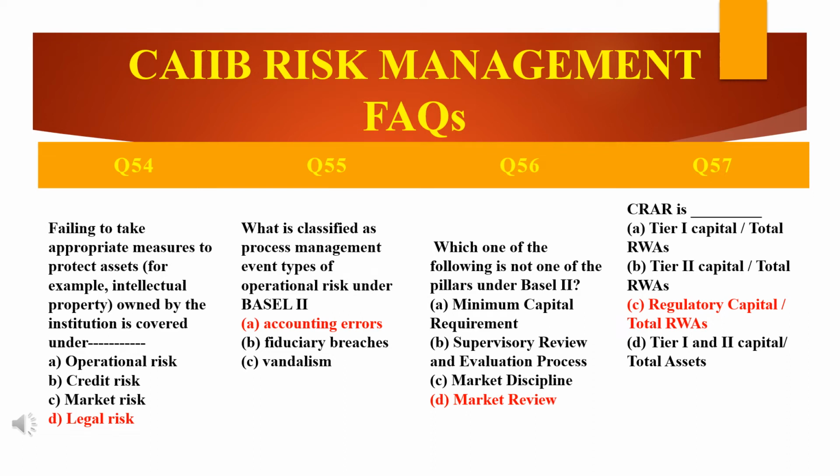The capital comprises tier 1 capital. This is just for your information. CRAR is tier 1 capital plus tier 2 capital after adjustments as per regulatory prescriptions. Please keep in mind, the capital comprises tier 1 capital plus tier 2 capital, after adjustments as per regulatory prescriptions.